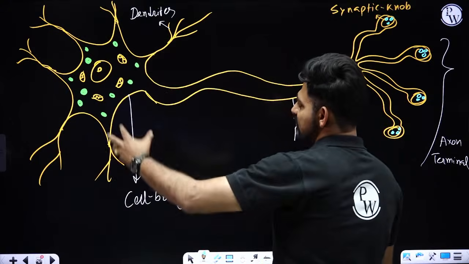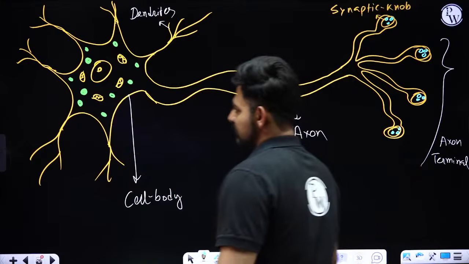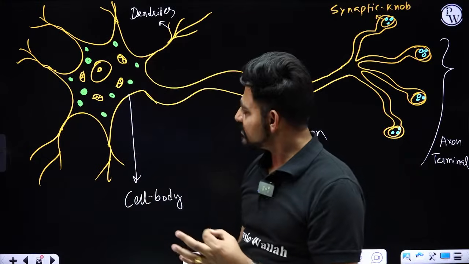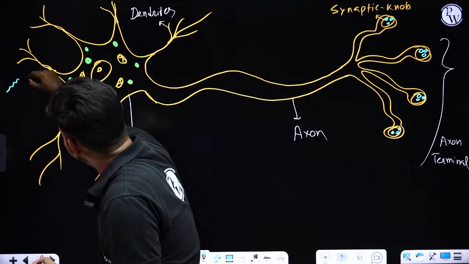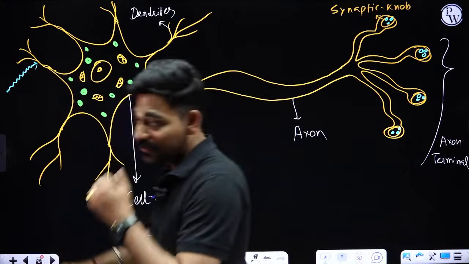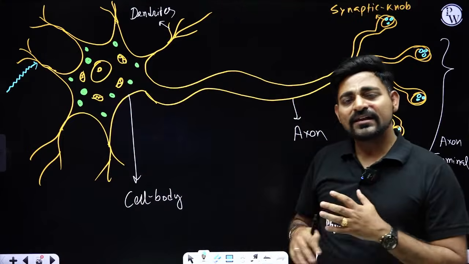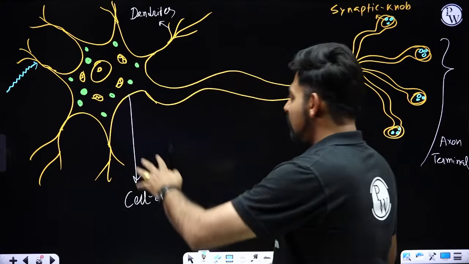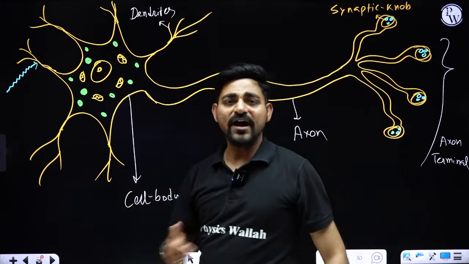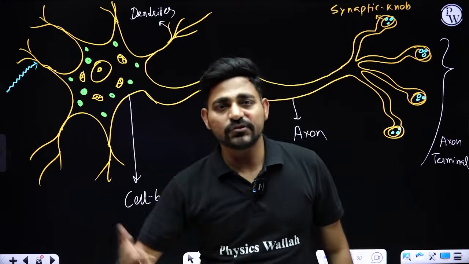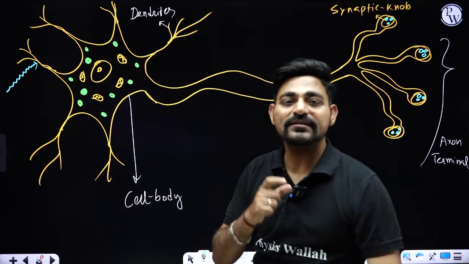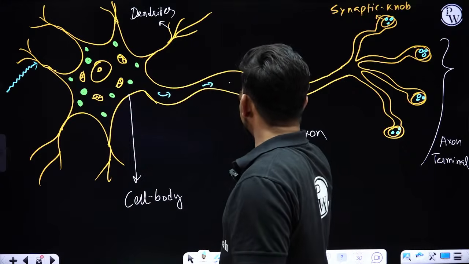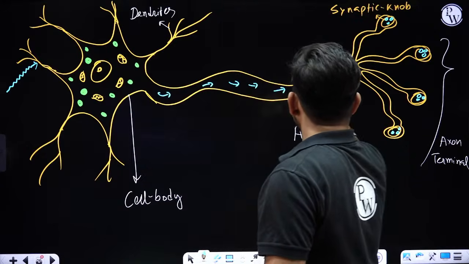Okay, so it is the function of dendrites, from the previous neurons, the dendrites will be receiving the signal or the stimuli, and after receiving the signal, the duty of this cell body is to convert it into electrochemical impulse, we call it nerve impulse, and that will be conducted through this axon, right?